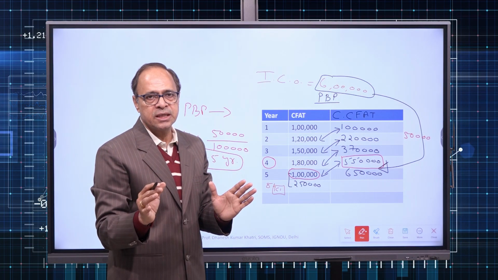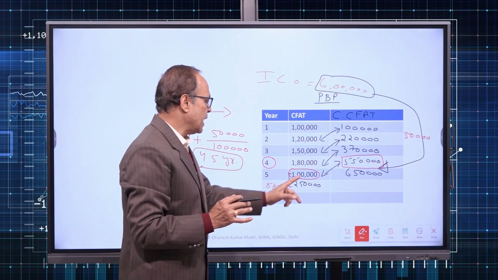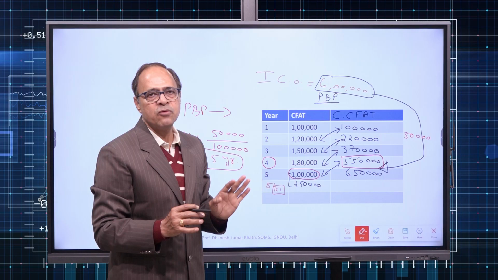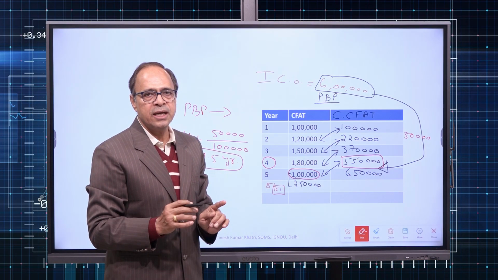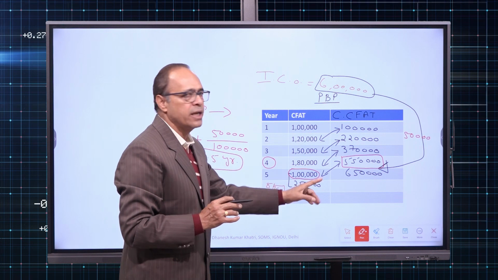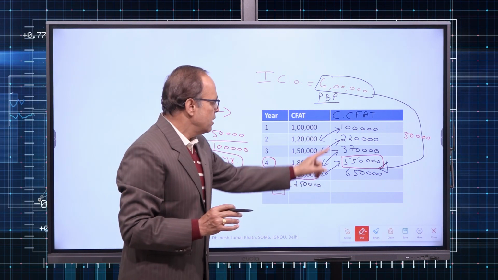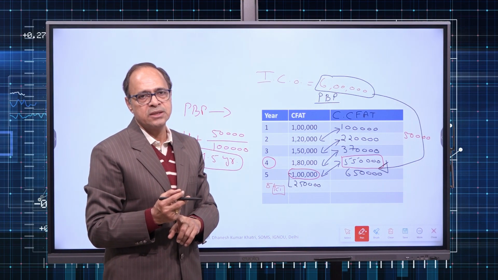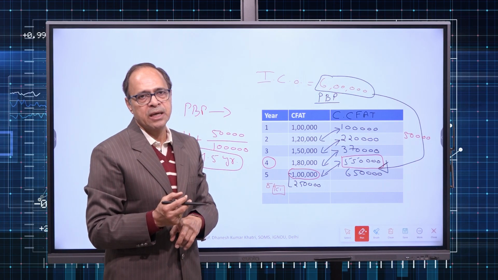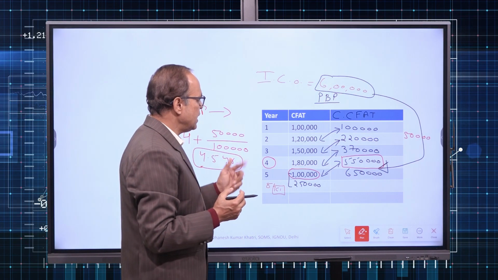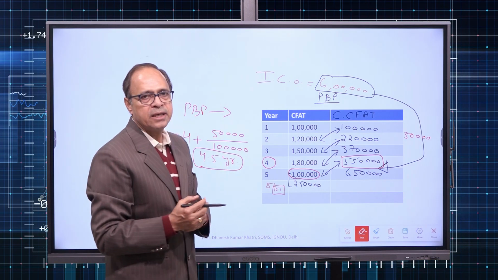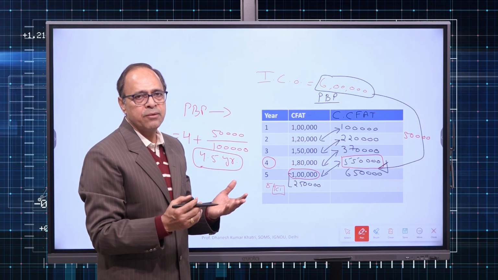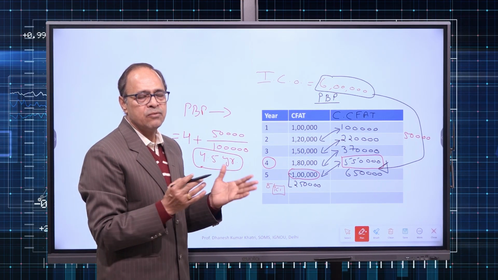I hope calculations are clear to you. Terminal cash inflow I have not included in cumulation, the reason being my target gets achieved with the help of operating cash inflow. So terminal cash inflow will be included in the cumulative cash inflow only if operating cash inflow accumulation is not sufficient to recover my investment. So that is the trick to solve numericals on payback period. Now, since we have these values, we can first make an attempt for NPV and then IRR or PI, whatever method we have. ARR we will attempt at the end.